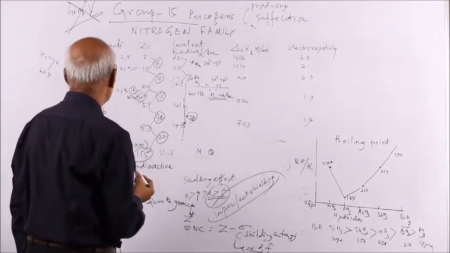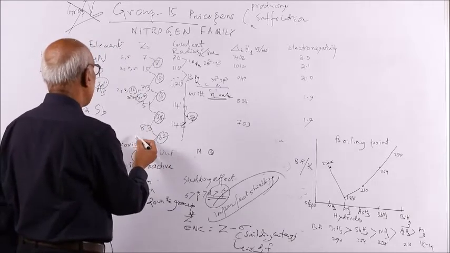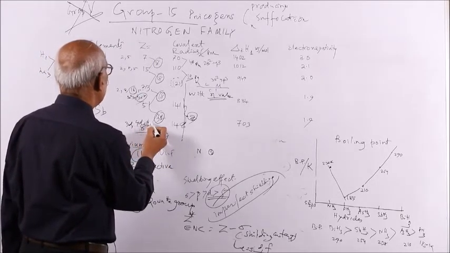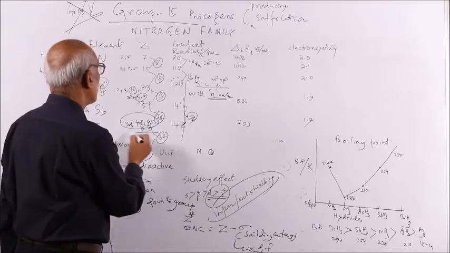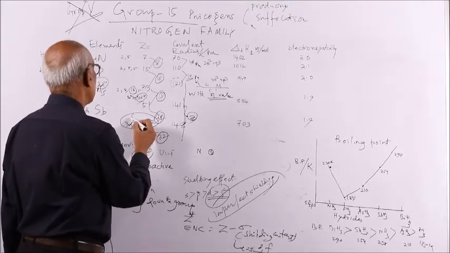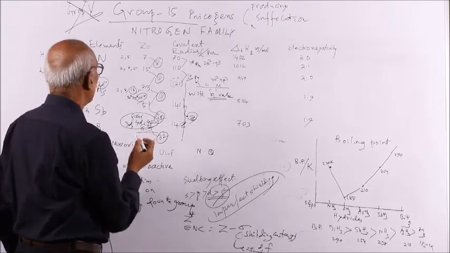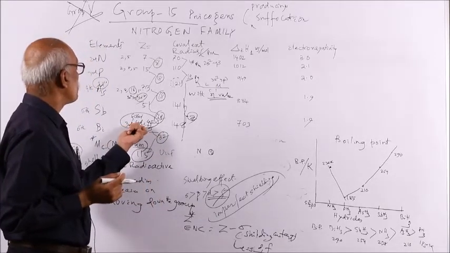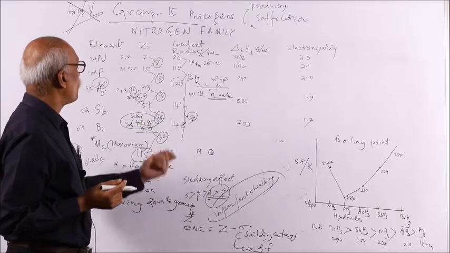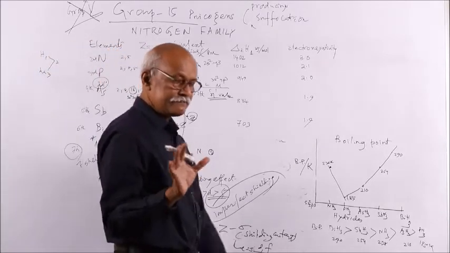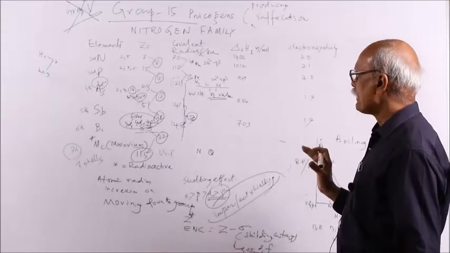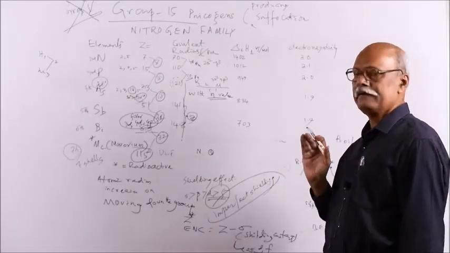That is due to the inclusion of d and f electrons. Here you will be getting 3d, 4d and 4f. If you write down the configuration of bismuth, you will find 3d10, you will find 4d10, you will find 4f14. F has a maximum capacity of accommodating 14 electrons, d has a maximum capacity of accommodating 10 electrons.